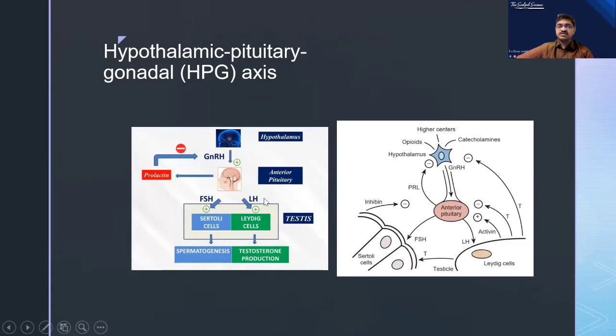If you see this slide, a lot of questions can be formed from it. Prolactin inhibits GnRH, GnRH stimulates the anterior pituitary, FSH acts on Sertoli cells to produce sperms, LH acts on Leydig cells to secrete testosterone. So many MCQs can be framed from here. Unless we are clear in the concepts, it may be confusing during the exam. So just remember that.